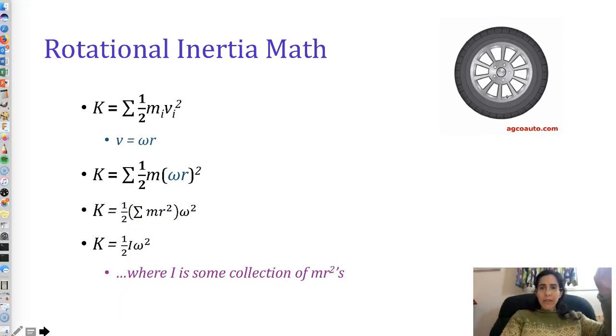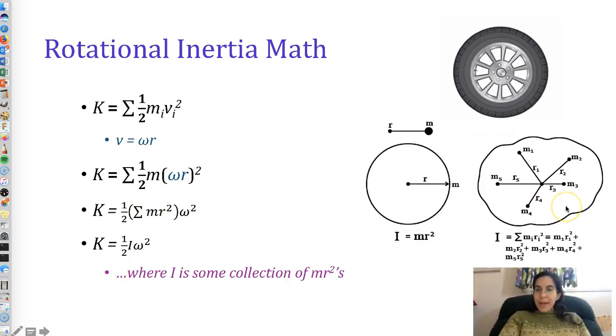How much of this do we have to know for the test? Absolutely nothing. But now it'll make sense when you see a whole bunch of different formulas for I, and all of them are some fraction times mr squared. The mathematics for moment of inertia involve using calculus to add up this piece that's over here, and this piece that's over here, and this piece that's closer in, and this piece that's kind of medium, and this piece that's way far out, to get a whole big picture of the giant shape.